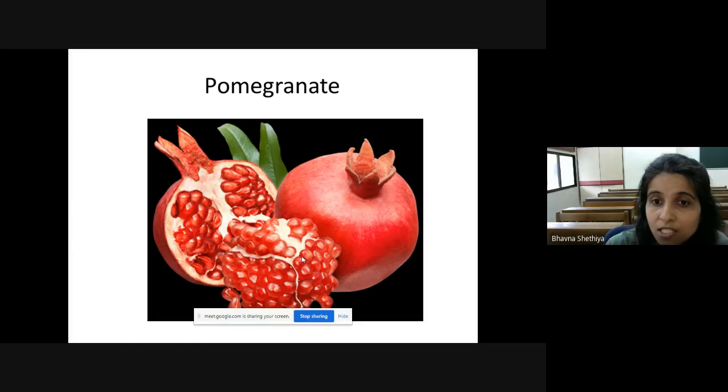And what is the color of the fruit? Can you see the seeds? Yes, pinkish color, right? It has a dark pink color or red color.